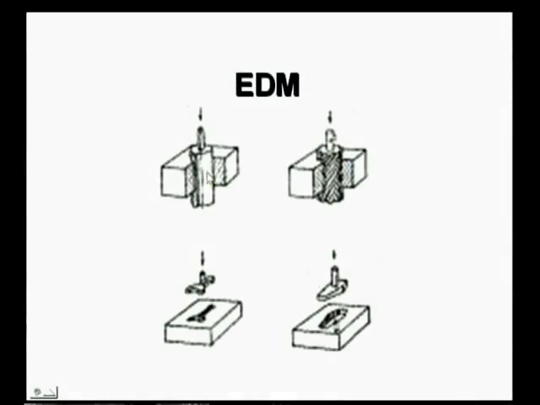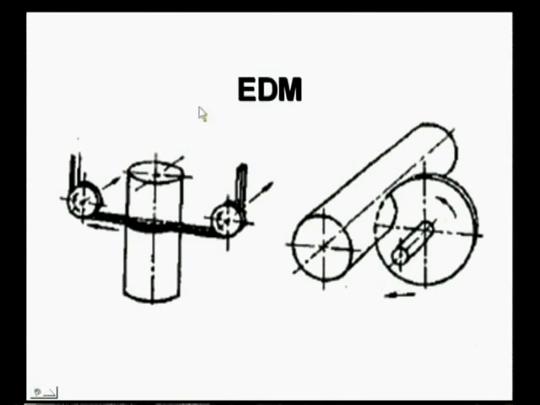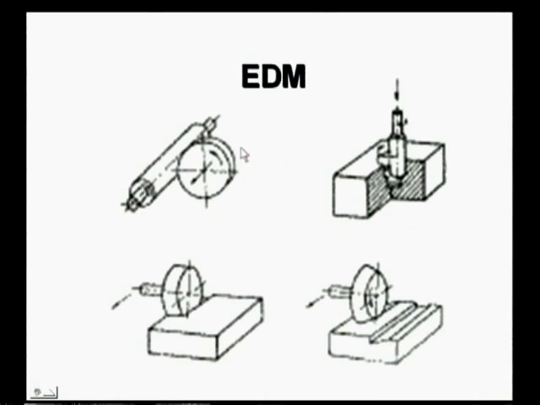Now, let us see different types of figures here, how the EDM can be made in different types of applications, how the tool is made. Here you see certain complicated and intricate shapes which cannot be done in conventional machining. This is how wire cutting can produce complicated shapes which cannot be produced otherwise.